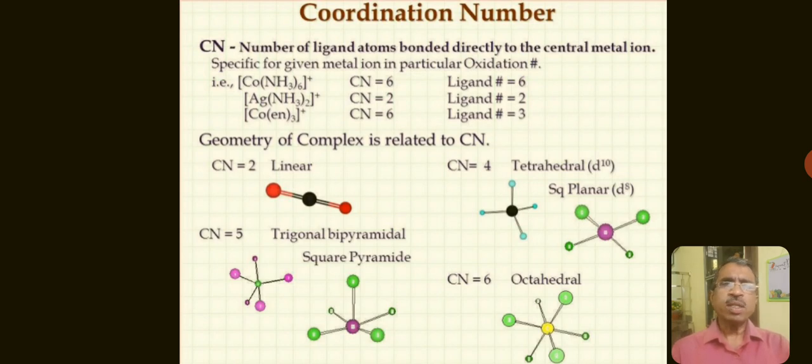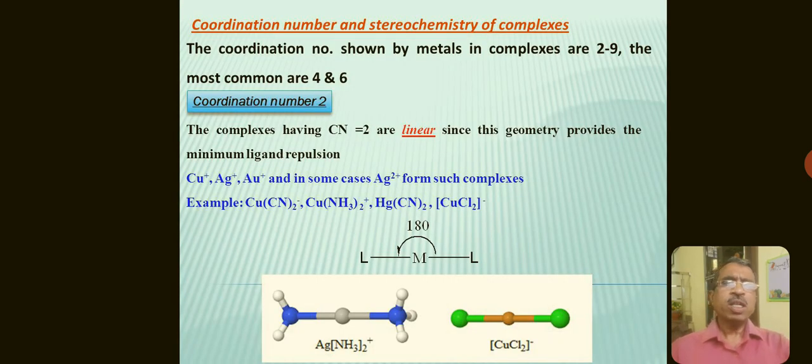This slide shows the geometries of the complexes with coordination number 2, which is having linear, coordination number 4, which is having tetrahedral or square planar, the complexes with coordination number 5, trigonal bipyramidal or square pyramidal geometry, and lastly coordination number 6 having octahedral geometry, which I have already discussed with the complexes with coordination number 2 to 9.